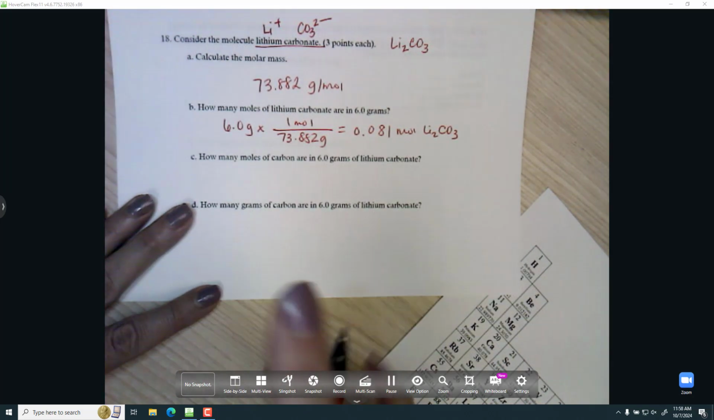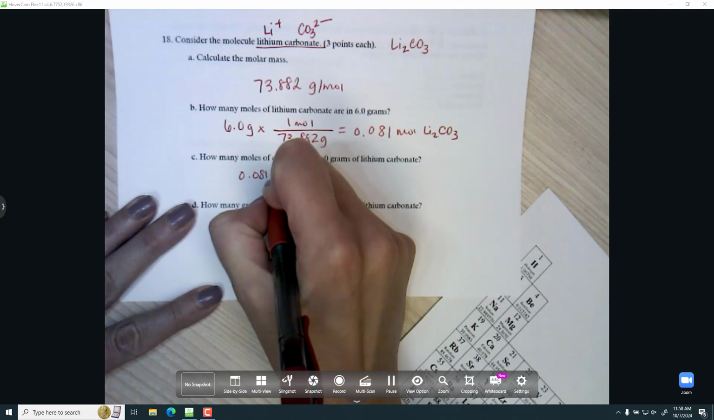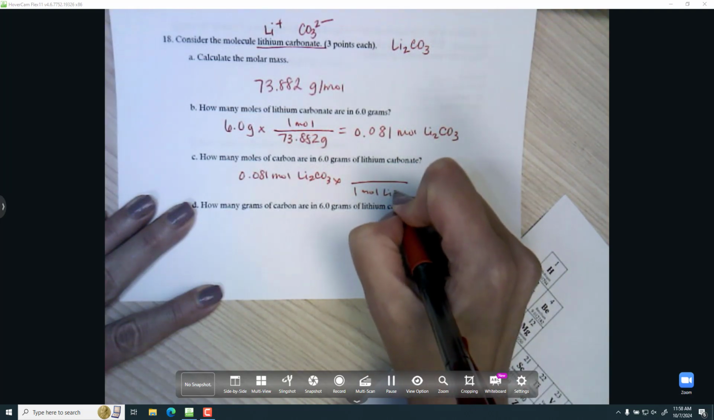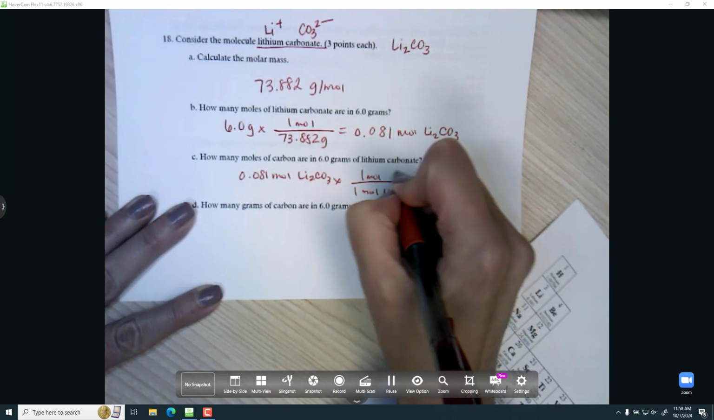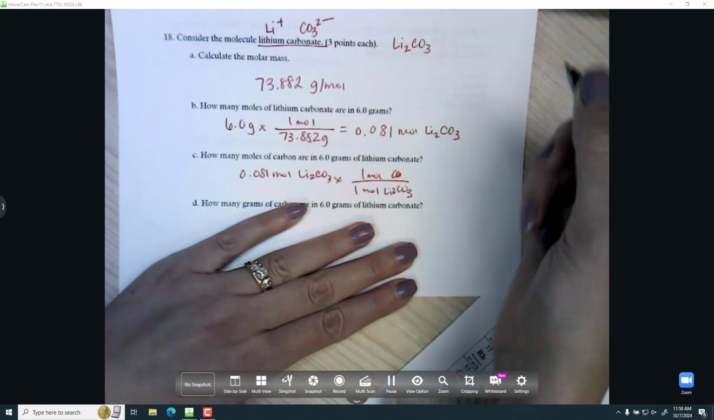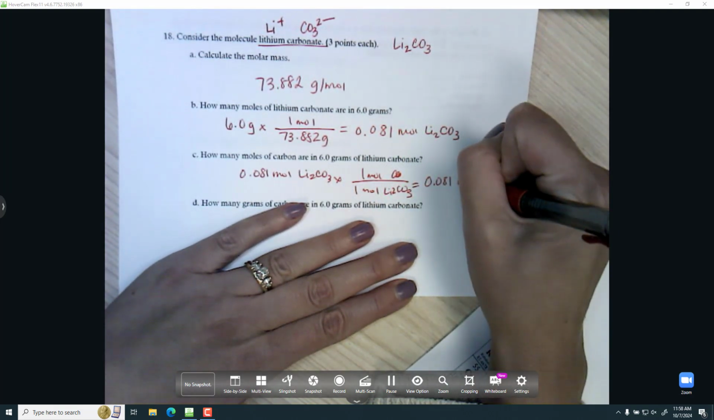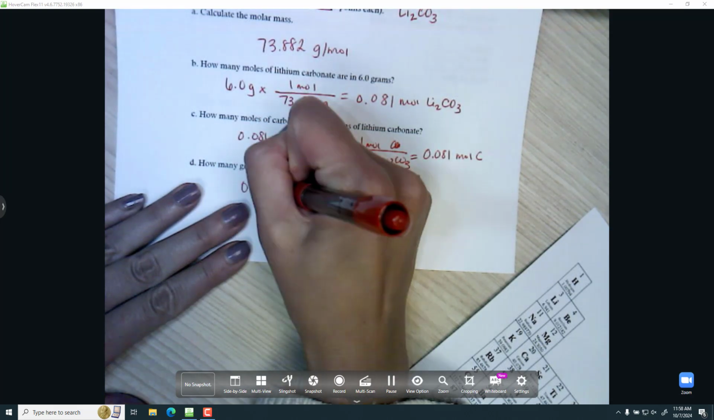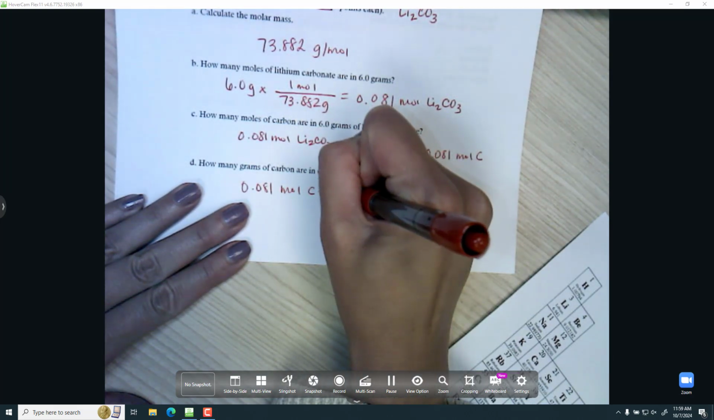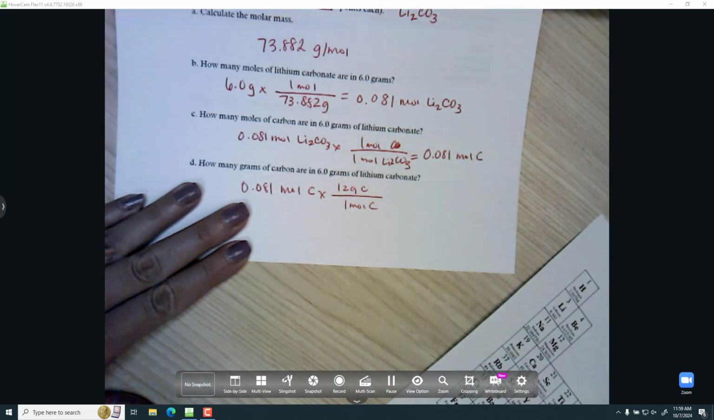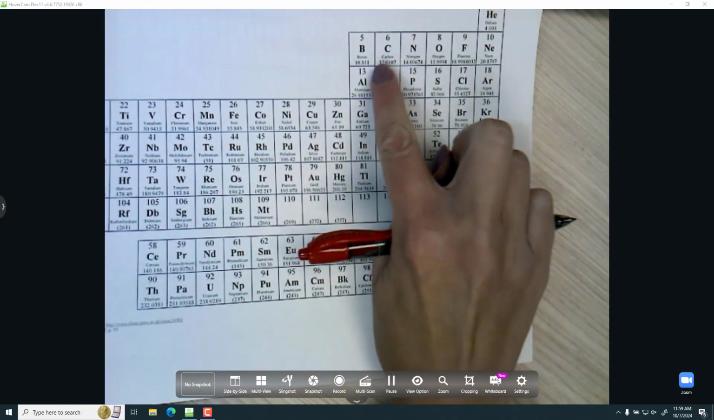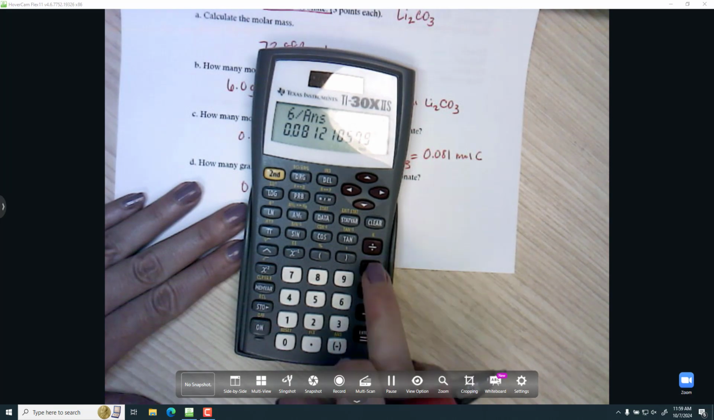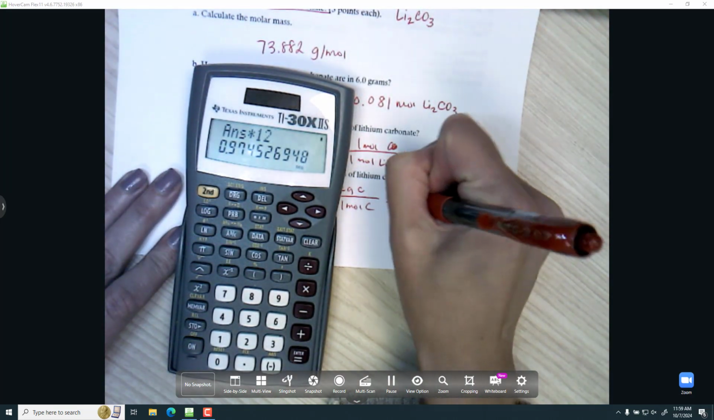To go from moles of compound to moles of carbon, I just have to look at the formula, and I see in 1 lithium carbonate, there's only 1 carbon. So in 1 mole of lithium carbonate, there's 1 mole of carbon. So in 0.081 moles of lithium carbonate, there's 0.081 moles of carbon. And now I can convert that to grams using the molar mass of just carbon, which is 12. I'm multiplying so that the moles will cancel this time. So I'm just going to multiply 0.081 times 12. Again, 2 sig figs for the answer.